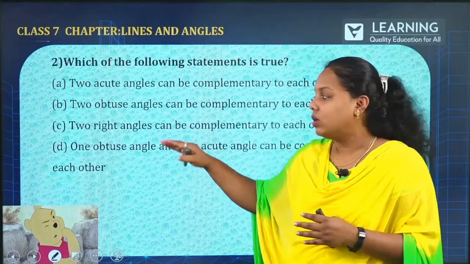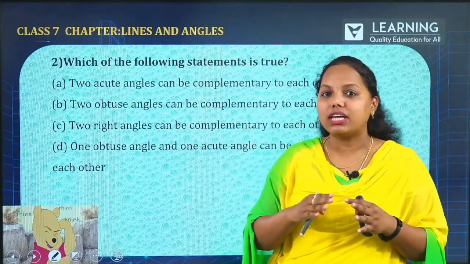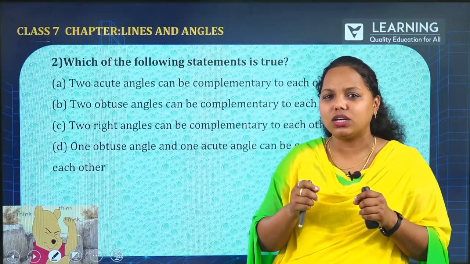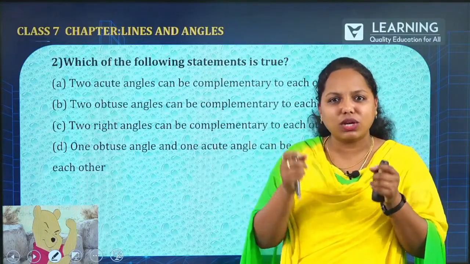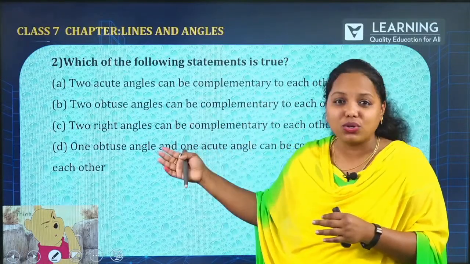The third one, 2 right angles can be complementary to each other. 2 right angles, is it complementary to each other? Right angles, 90 degree and 90 degree. When you consider 2, no, it is above 90 degree. Obviously, this also is not true over there.